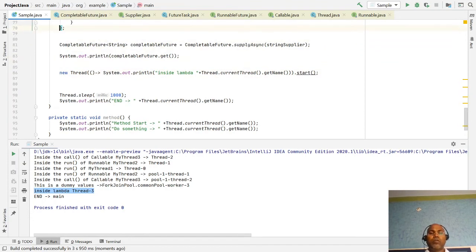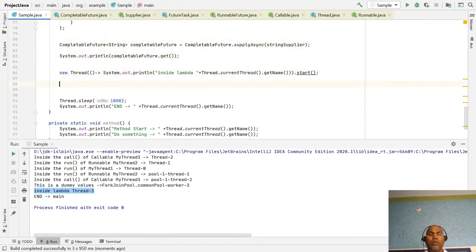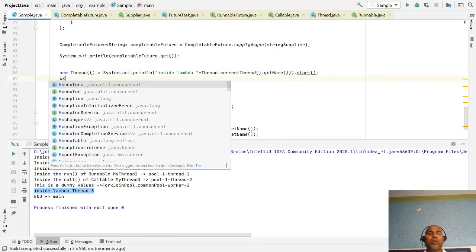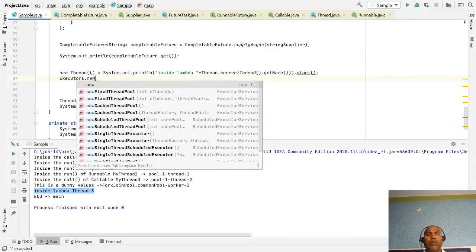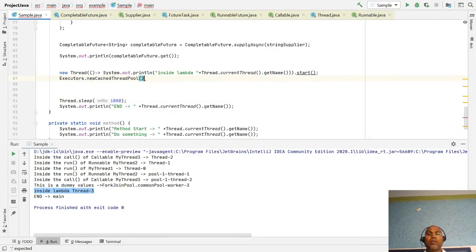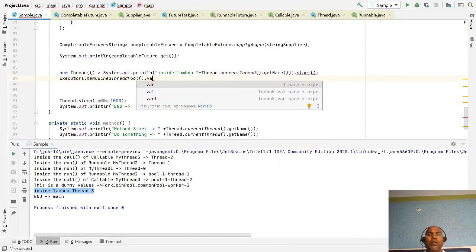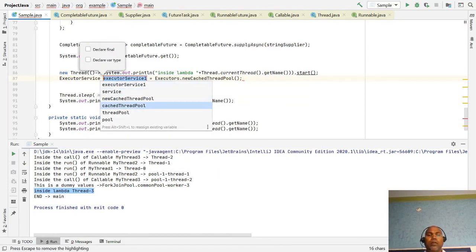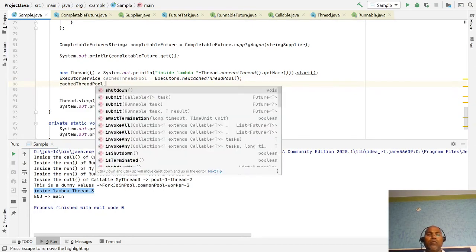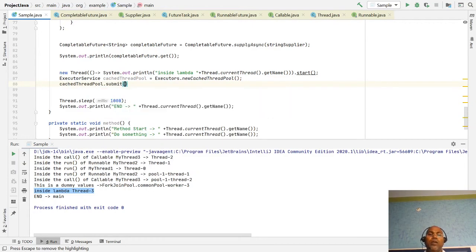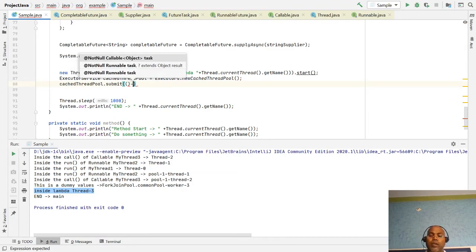You can also use the thread pool, like we have used the executor. Start with newCachedThreadPool, a variable cachedThreadPool, and here cachedThreadPool.submit, and you can pass a lambda expression directly.